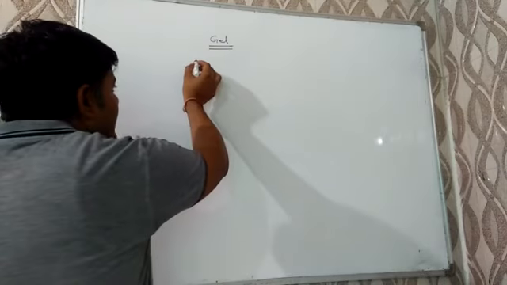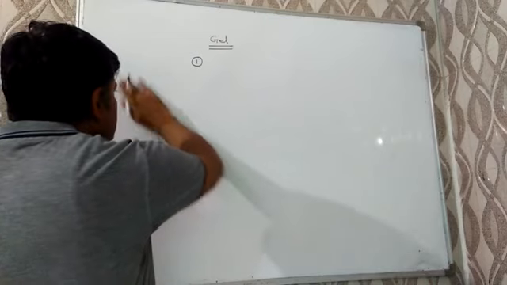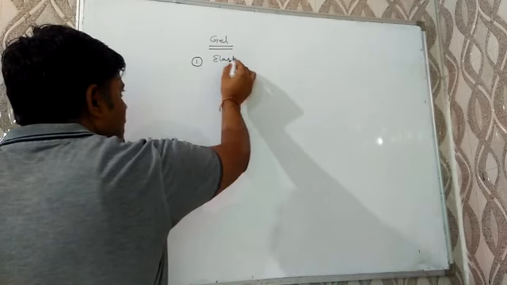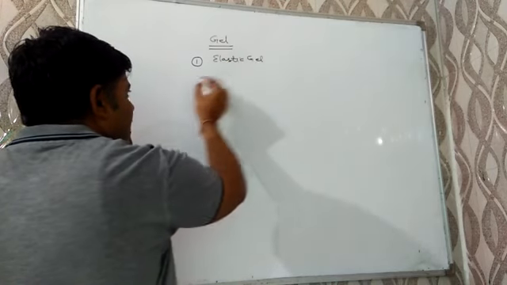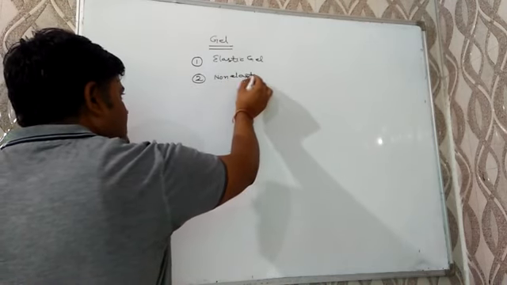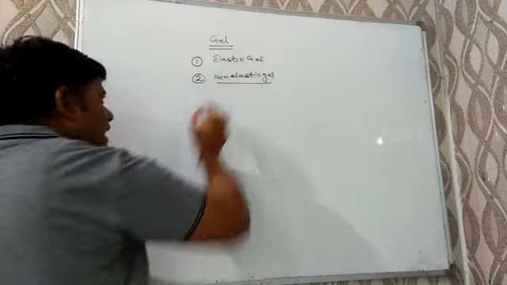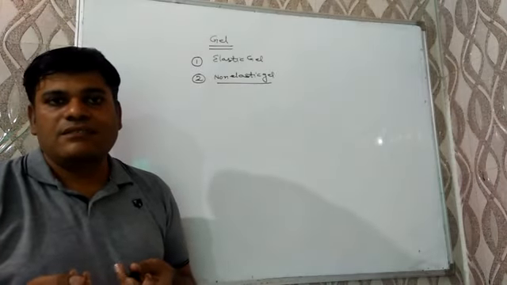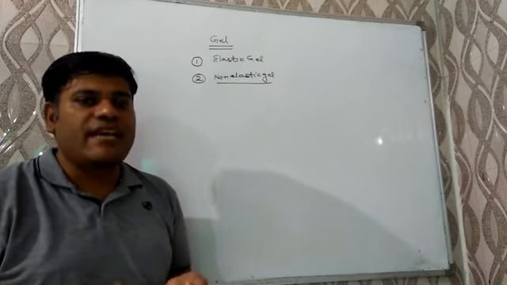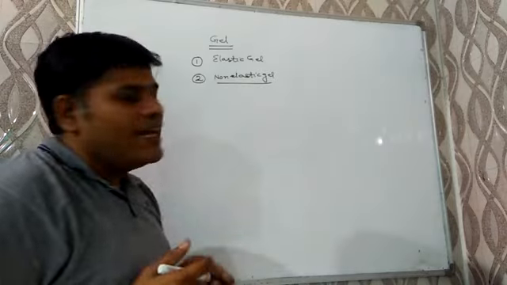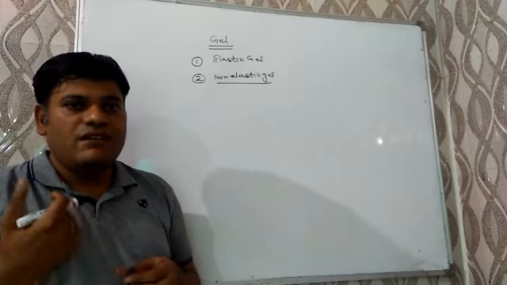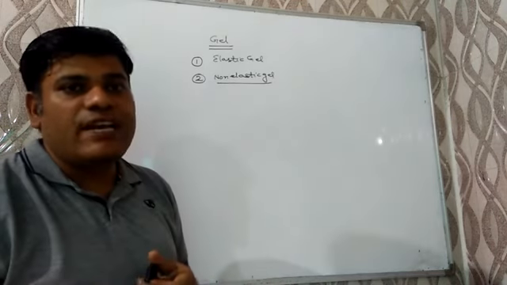And these gels can be of two types. One are elastic gels, and the second one are non-elastic gels. Elastic gels are those gels which cannot be dried, or which on drying get their original properties back. Those are known as elastic gels. While non-elastic gels are those which get dried by removal of dispersion medium from them.